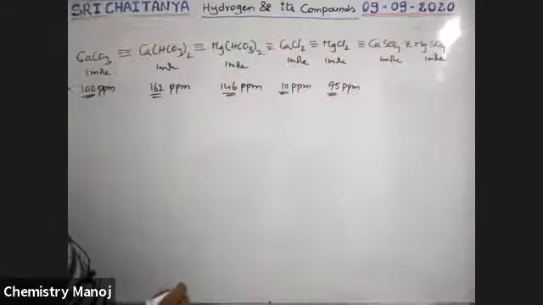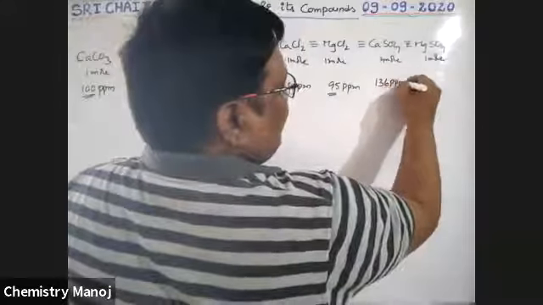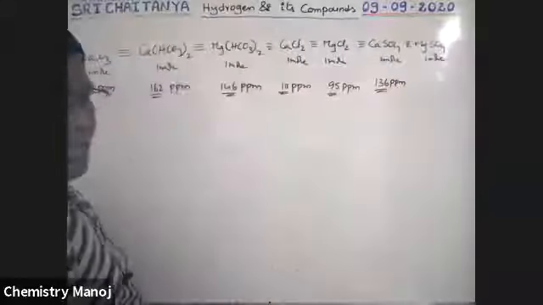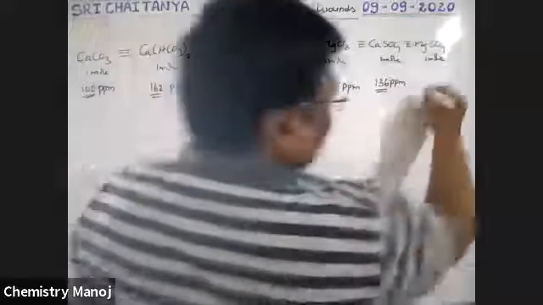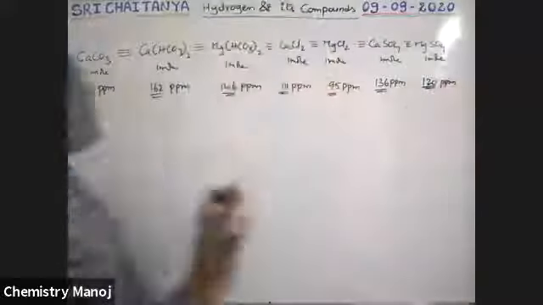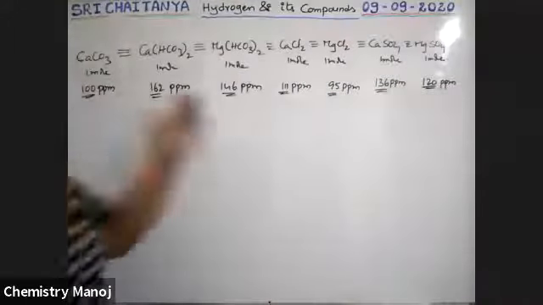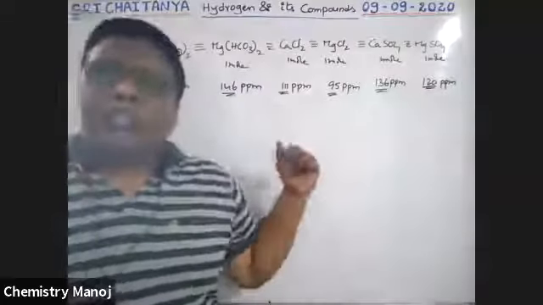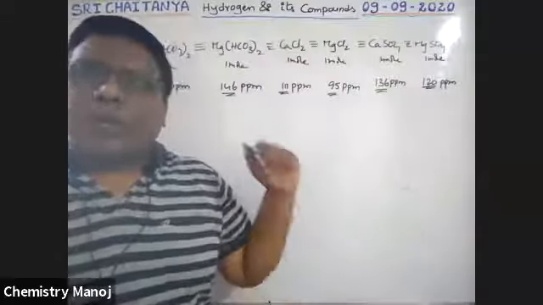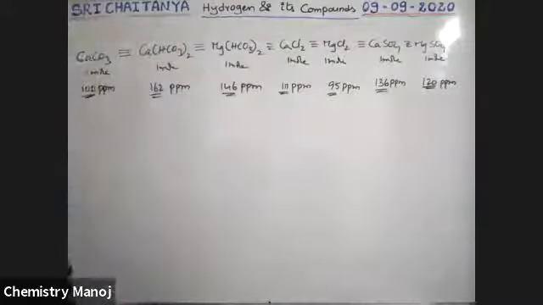CaSO4, calcium sulfate, has 136 as the molecular weight, 136 ppm. MgSO4 is 120 ppm. So these are the molecular weights, boys. Whatever are the known terms, by using these known terms you should calculate unknown values only in terms of CaCO3.